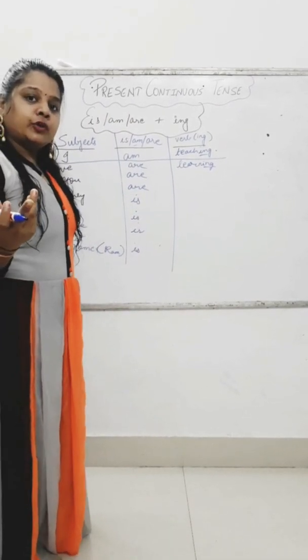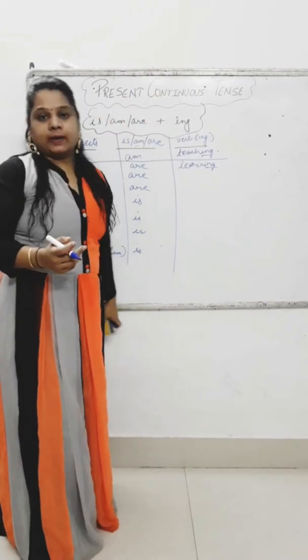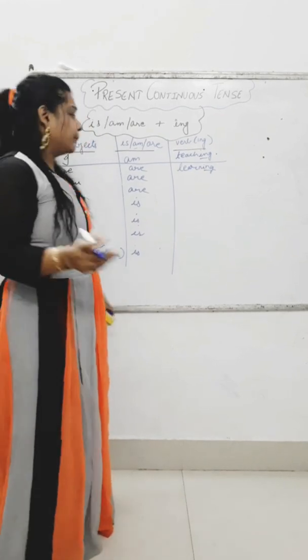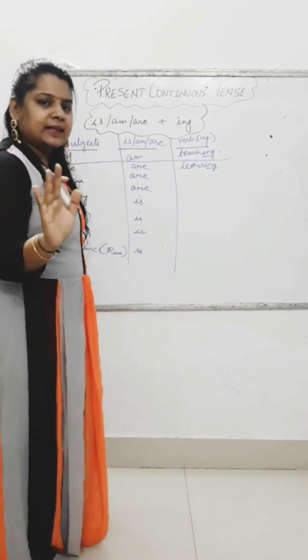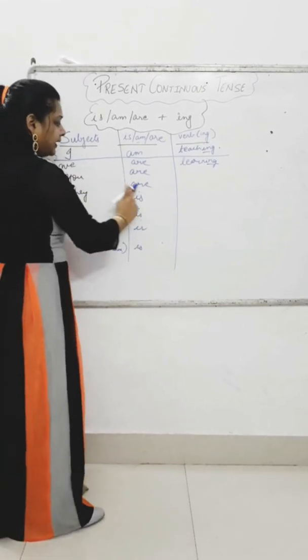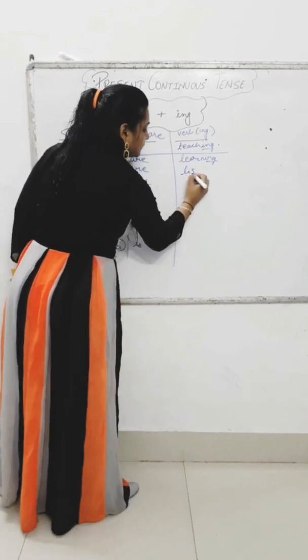Any action which you do, you just add ing. Then it will become continuous, children. That thing you are doing right now. Okay? Very simple. You just have to add ing, nothing else. Whatever action you are doing, you just have to add ing. You are listening.